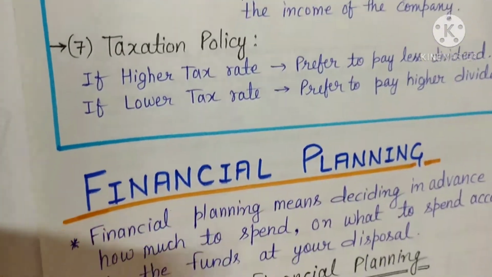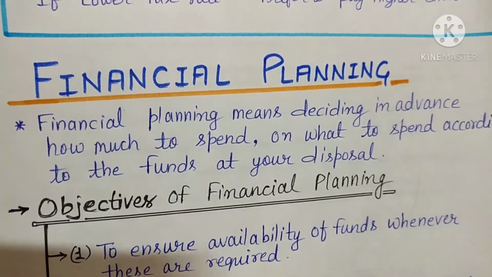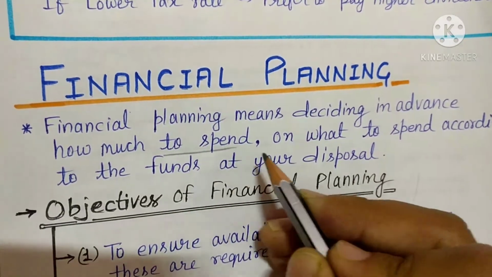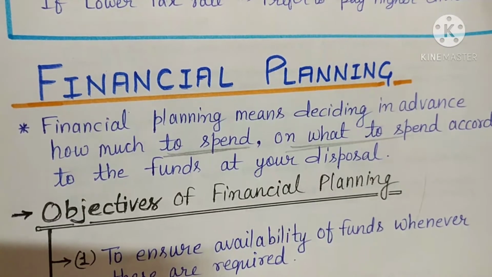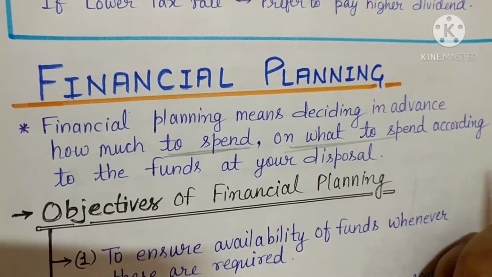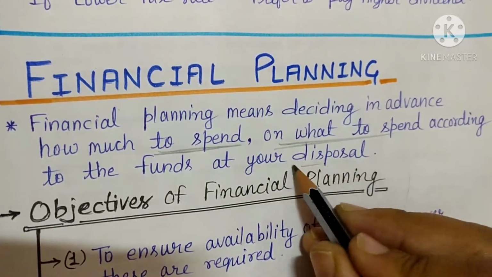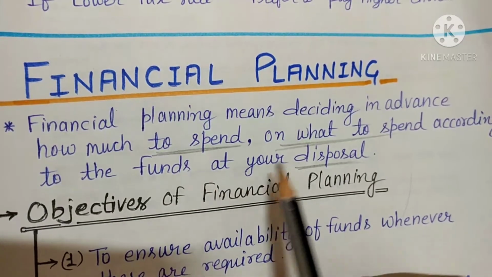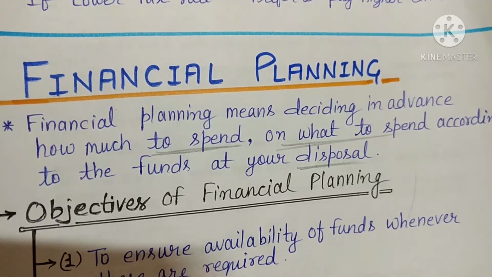Then comes the next term, that is financial planning. Now what is financial planning? See, financial planning means deciding in advance how much to spend for a company, and on what to spend. They will study the market carefully, and then decide where we need to spend so that we can earn more money. So according to the funds at your disposal, meaning how much money is available to you, financial planning means deciding in advance how much to spend and on what to spend.